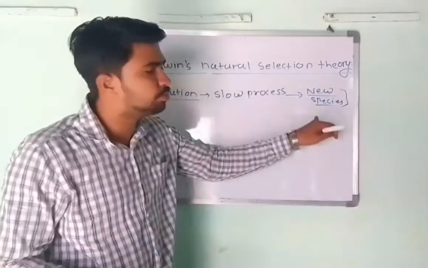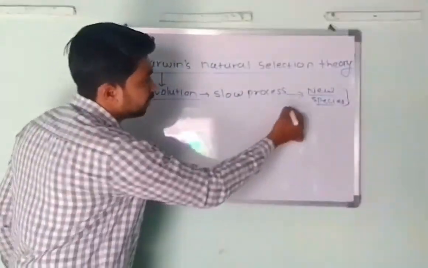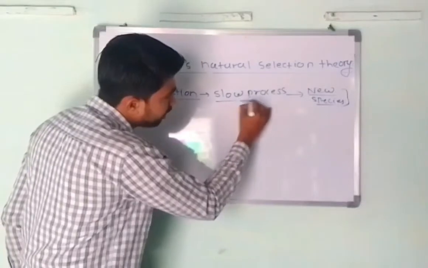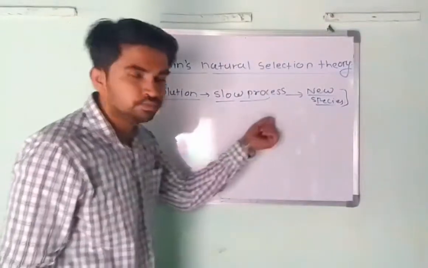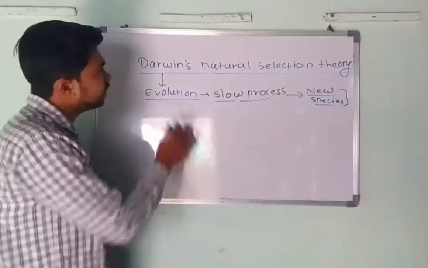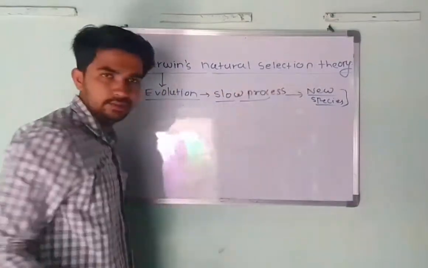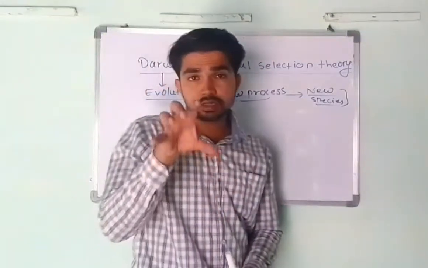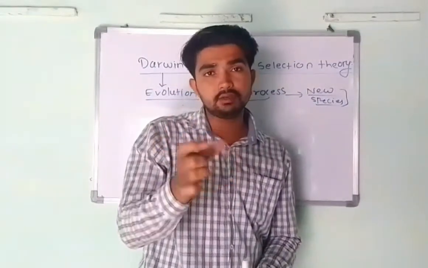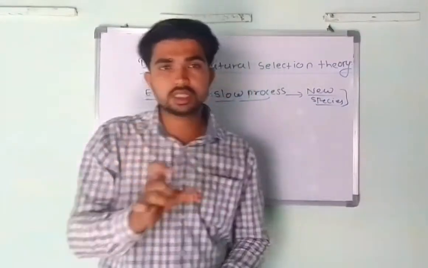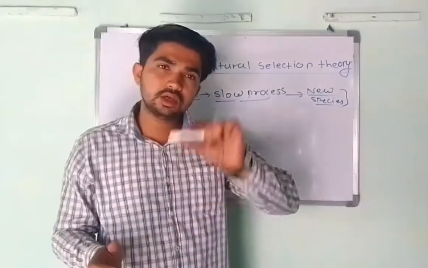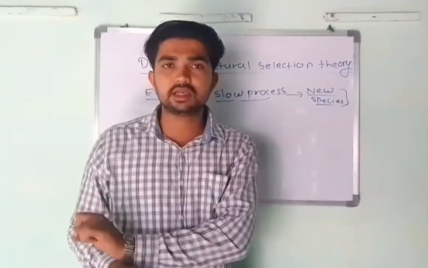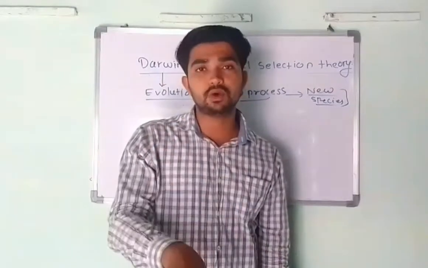This point is very important: new species form due to evolution, and evolution is a slow process. Next is Darwin's natural selection theory. What is meant by it? Darwin gave a very important theory, which is known as the natural selection theory. It is Darwin's theory on the basis of natural selection of characters. Selection of the character is very important in that process.